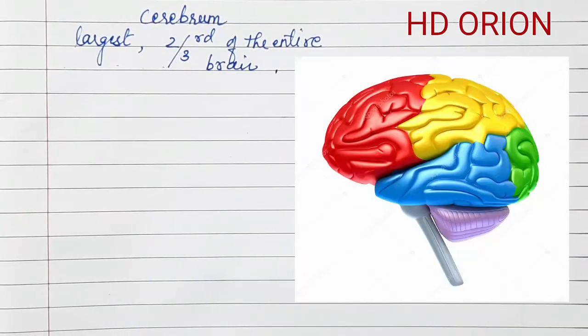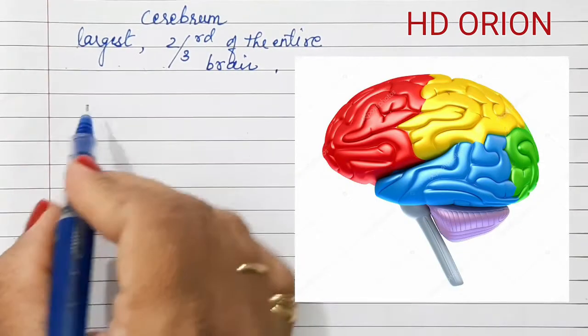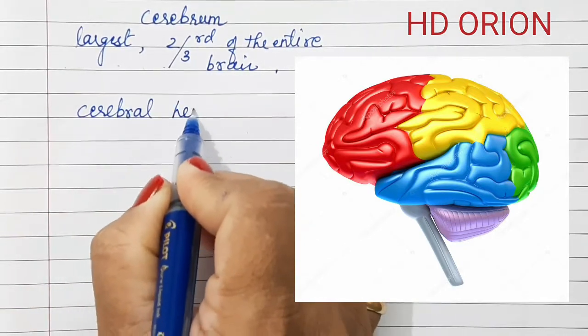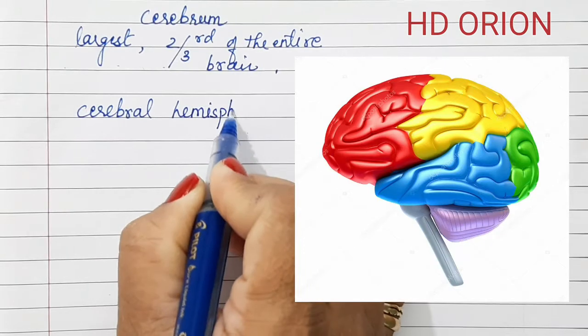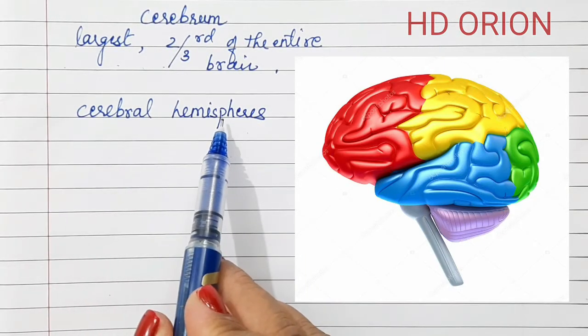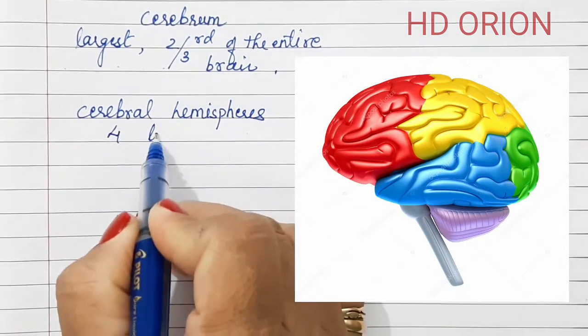It is divided into the right and the left cerebral hemispheres, and it has basically four lobes: